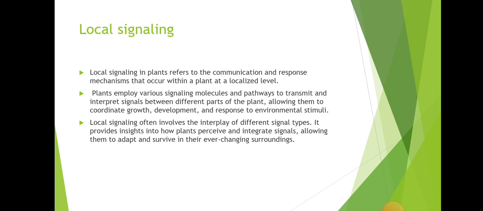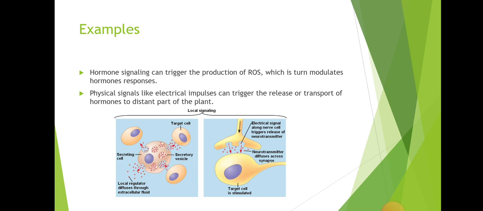Local signaling often involves the interplay of different signal types. It provides insights into how plants perceive and integrate signals, allowing them to adapt and survive in their ever-changing surroundings. Examples: hormone signaling can trigger the production of ROS, which in turn modulate hormone responses. Physical signals like electrical impulses can trigger the release or transport of hormones to distant parts of the plant.